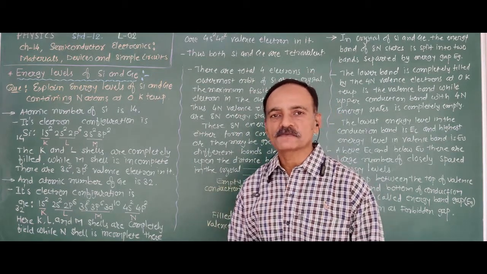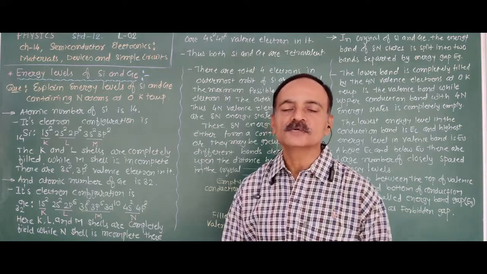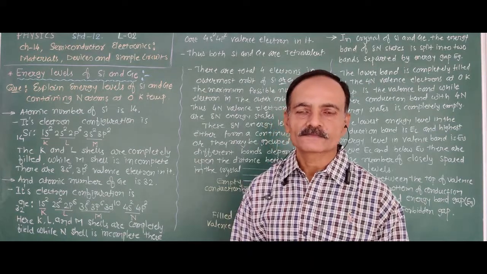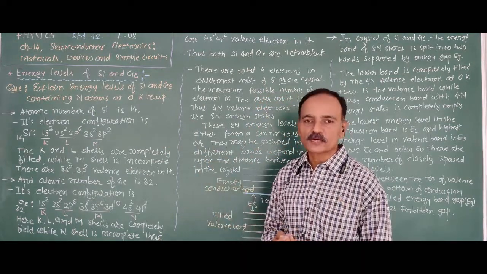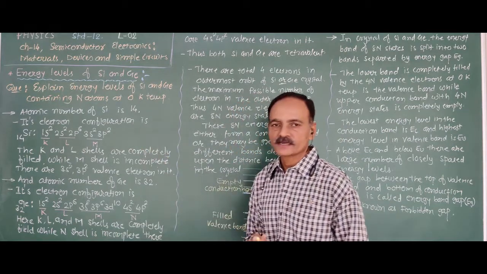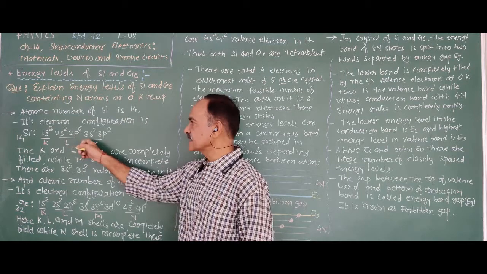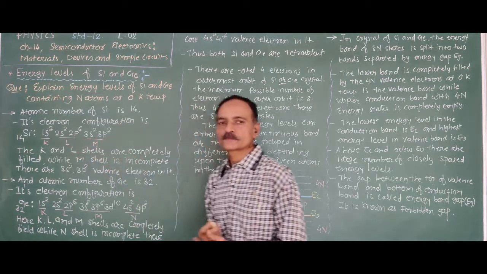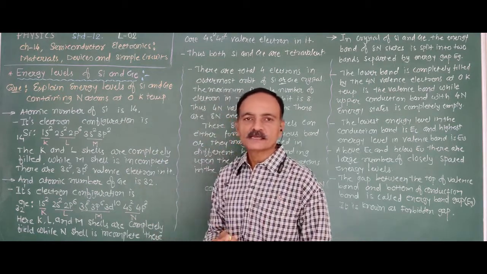For that purpose, first we have to show what is the electron configuration for silicon and germanium. Now, for the silicon, the atomic number is 14 and its electron configuration is 1s2, 2s2, 2p6, 3s2, 3p2. That means the silicon has the atomic number 14.